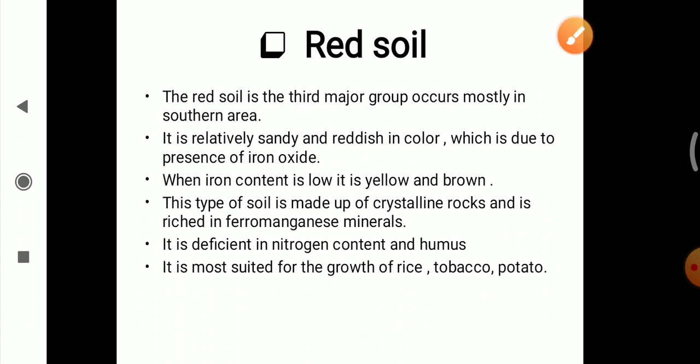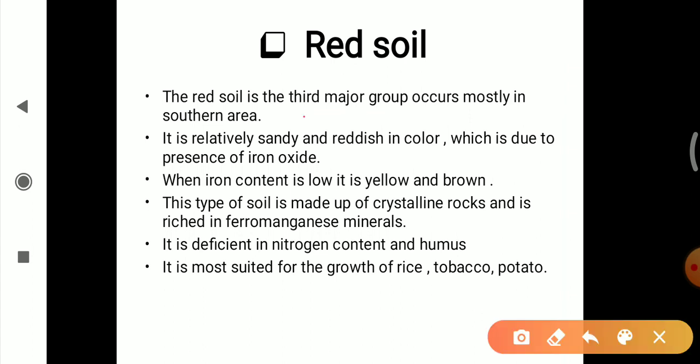Now we will move forward to the red soil, the third major group of soil. The red soil is the third major group, occurring mostly in the southern area. It is relatively sandy and reddish in color, which is due to the presence of iron oxide. When iron content is low, it is yellow and brown in color. This type of soil is made up of crystalline rock and it is rich in ferromanganese minerals. It is deficient in nitrogen and humus content. It is most suitable for the crops of rice, tobacco and potato.